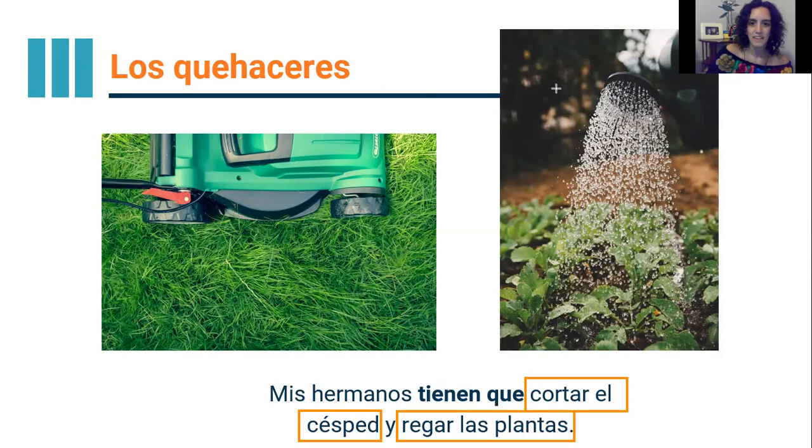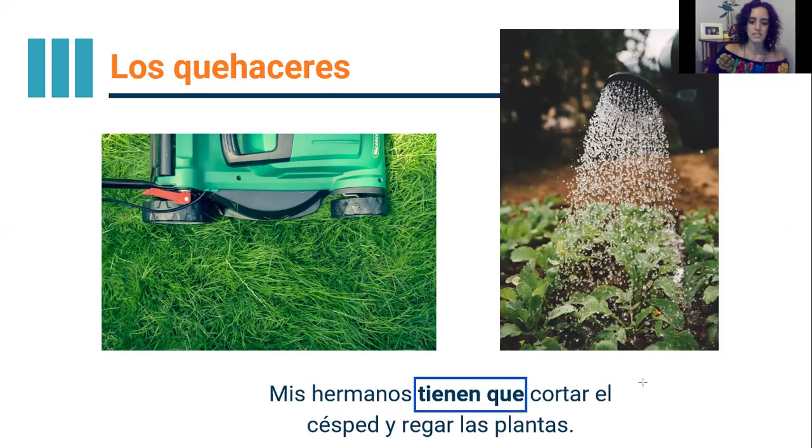Muy bien. And again here, we're using a form of tener, right? What are we expressing when we say mis hermanos tienen que cortar el césped y regar las plantas? Again, what kinds of actions are these? Is this something that they're doing by choice or not? What do you think? Piénsalo.